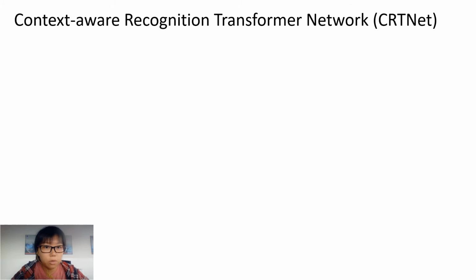In parallel to human psychophysics experiments, we proposed a new context-aware architecture named the CRT-net, and we evaluate its performance on the same contextual conditions as humans. CRT-net is presented with an image with multiple objects and a bounding box to indicate the target object location. The model has 3 elements.